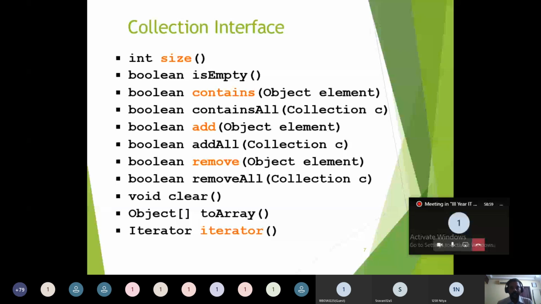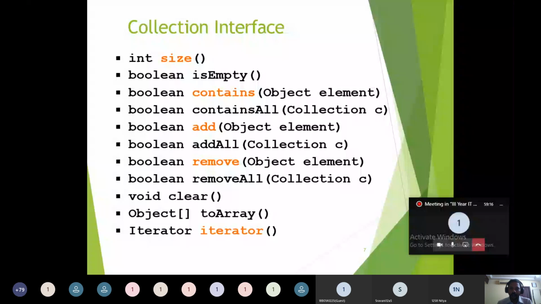The third method is contains of object. It verifies whether the object exists in the collection or not. If the specified object exists, it returns true, otherwise false. Next is containsAll of collection.